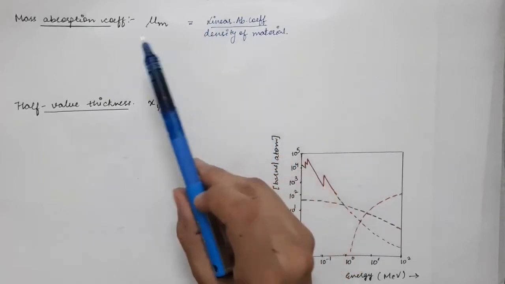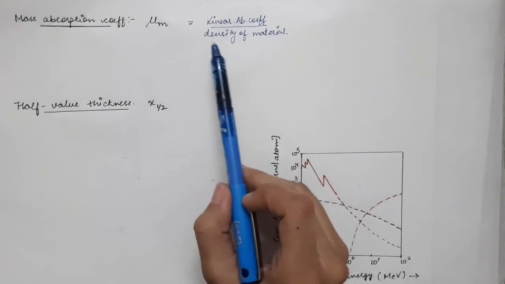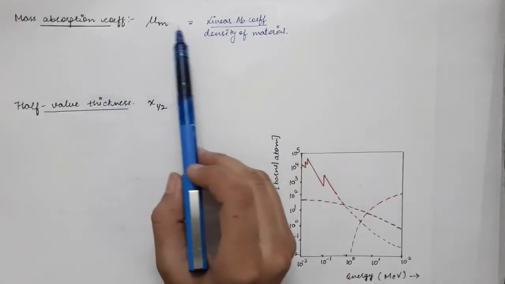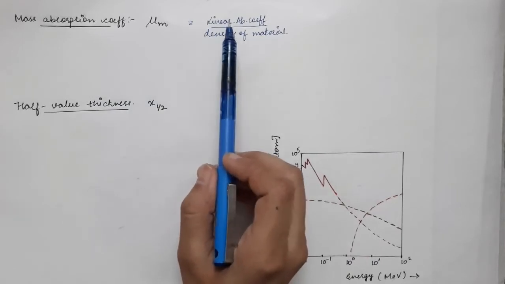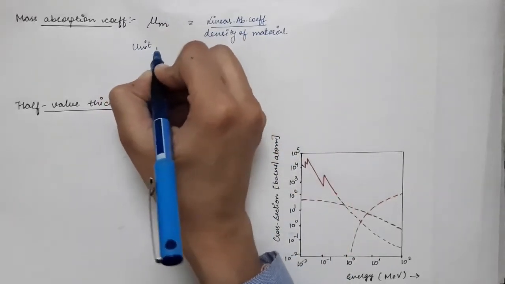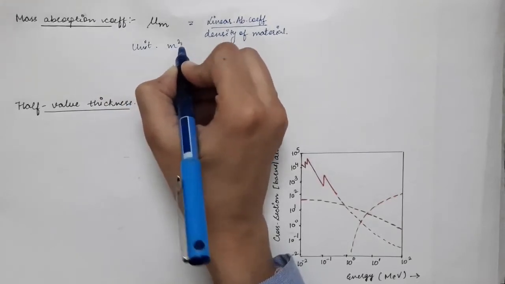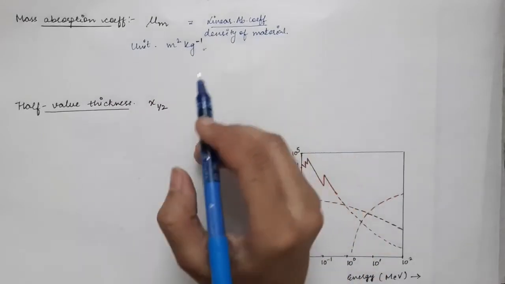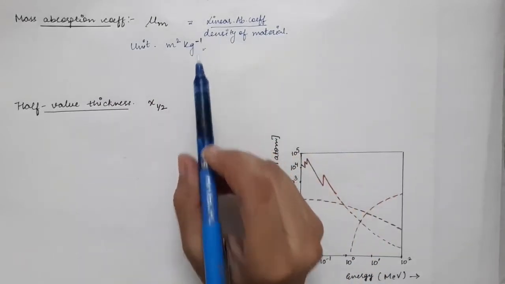So in this manner we have made this parameter independent of the density. The unit of mass absorption coefficient is meter square per kilogram. When we calculate its SI units, it will be meter square per kilogram.